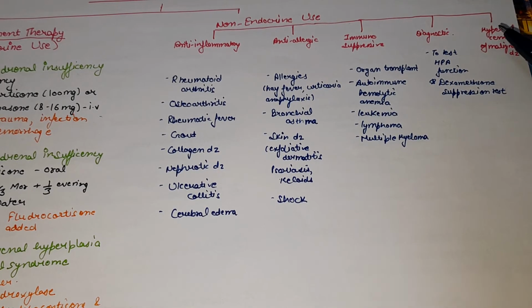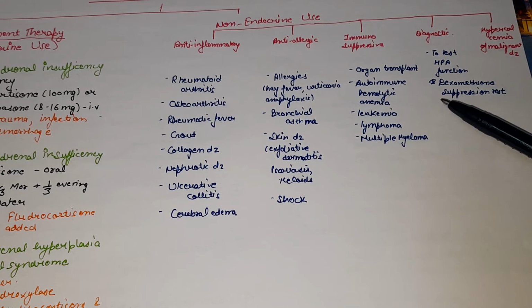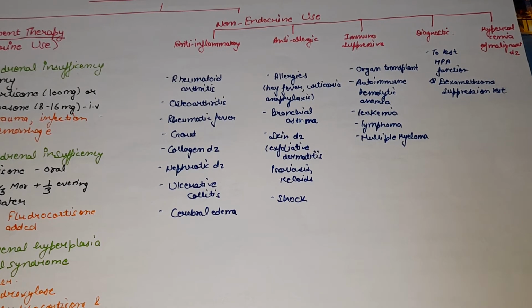Next, they are used as a diagnostic factor. They are used to test the hypothalamic pituitary axis function, also known as the dexamethasone suppression test. Next, they are also used in the treatment of hypercalcemia of malignant diseases. Why? Because we know that they inhibit the absorption of calcium from the gut, and also increase the renal excretion of calcium. So if there is hypercalcemia in malignant diseases, glucocorticoids can be prescribed.